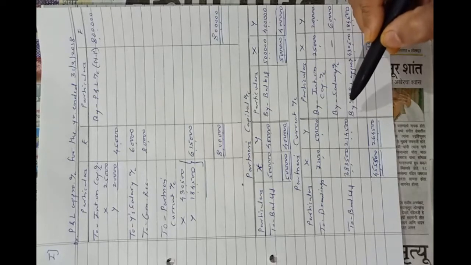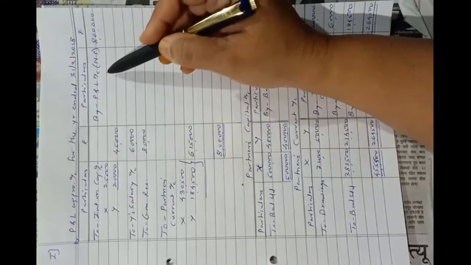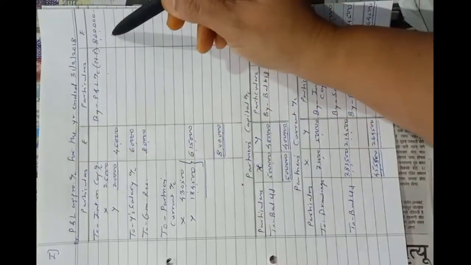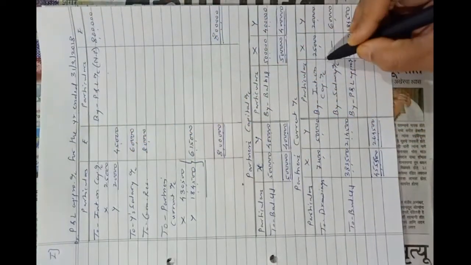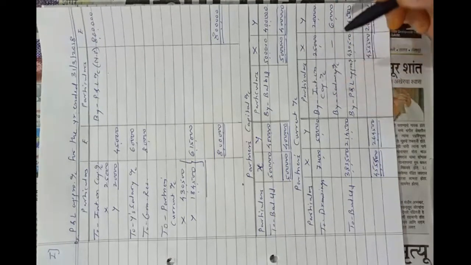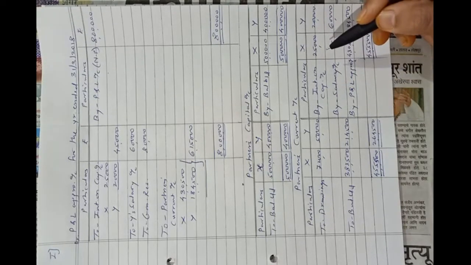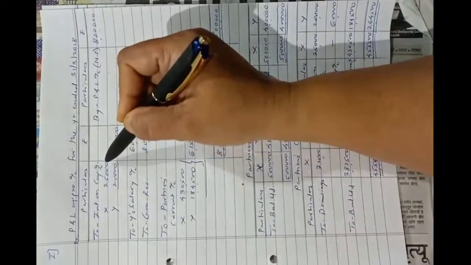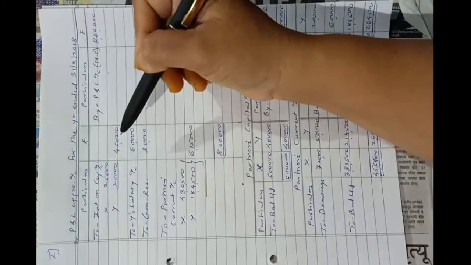Now you have to pass the journal entries by preparing journal in your notebook. First entry will be of profit and loss account debit to profit and loss appropriation account 8 lakhs. Then entry of interest on capital account debit to X's current account to Y's current account. Then the entry of profit and loss appropriation account debit to interest on capital account.